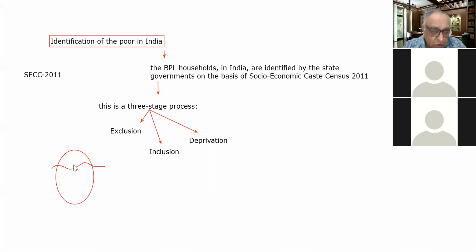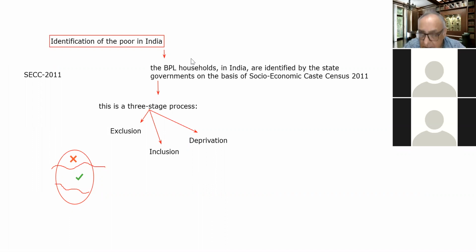So when this portion of the population is excluded, it will not be considered now. Whatever families remain are the included families. Those included families will be further scrutinized on the basis of the inclusion criteria. On that basis, let's suppose this percentage of the population passes the inclusion criteria, and this percentage remains.